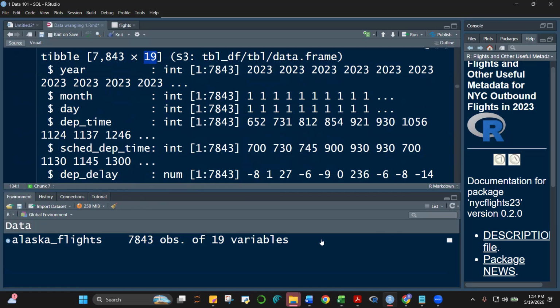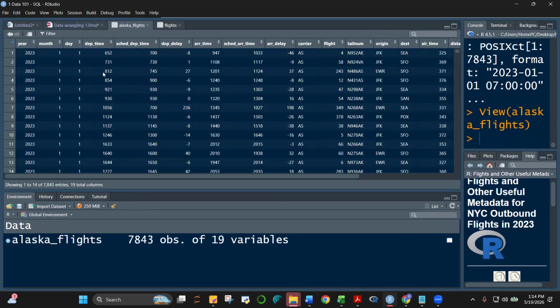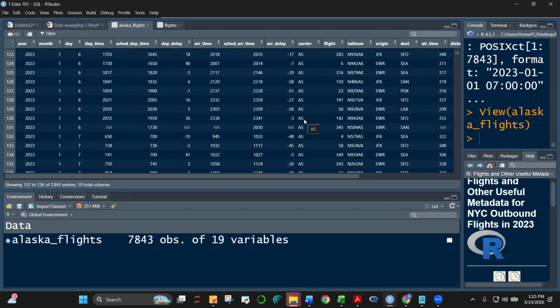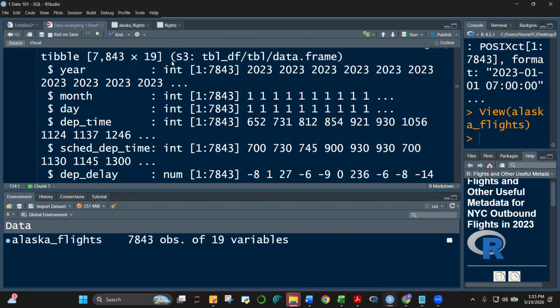Okay? So let's view this. Ito, you can click this. And let's check, class, yung carrier. Yan. So all in all, there are 7,843 observations. All of them have AS as their, Alaska Airways, as their carrier. Okay, so we did that last time. Okay, so moving on, class.